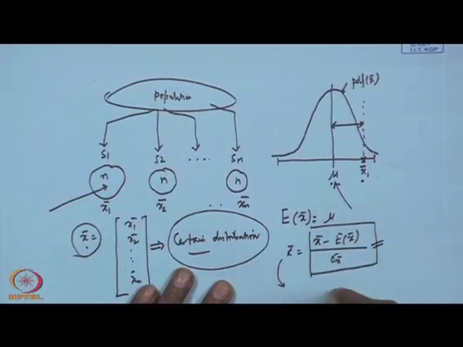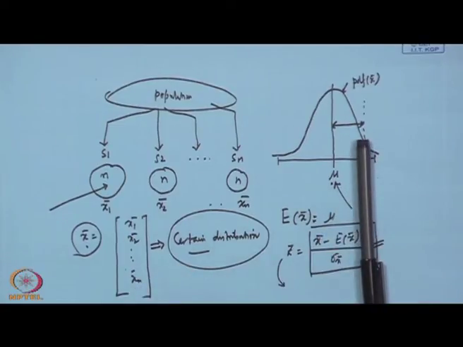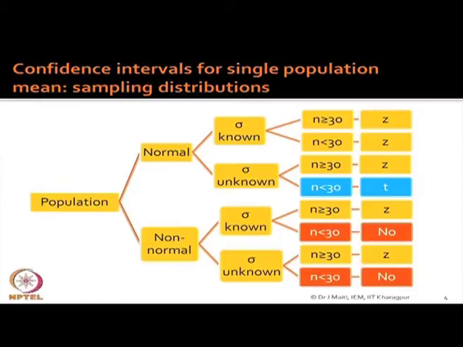Even if sigma is unknown but the sample size is large, that is again Z. But in the other two cases, when the sample size is less than 30, that is the small sample size, then no parametric distribution is possible.